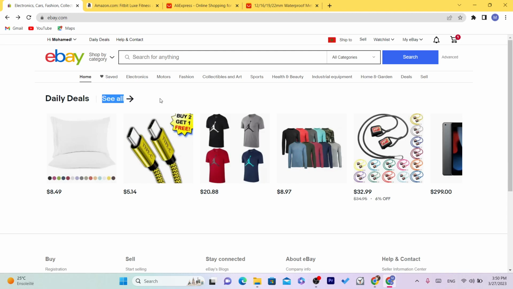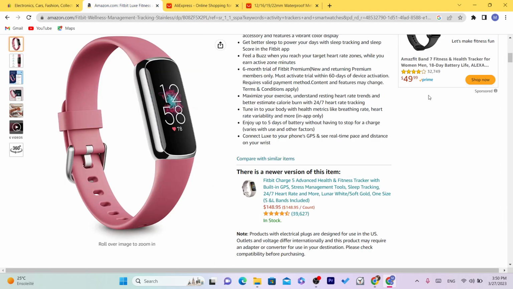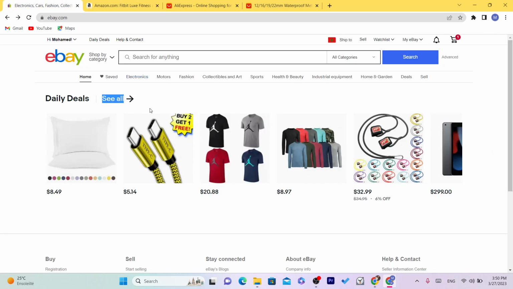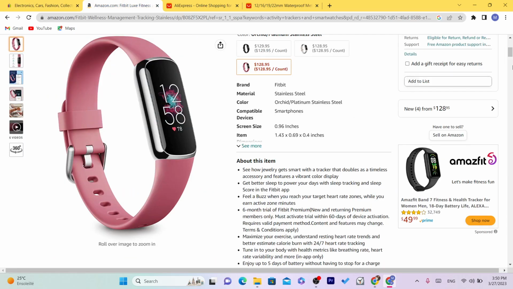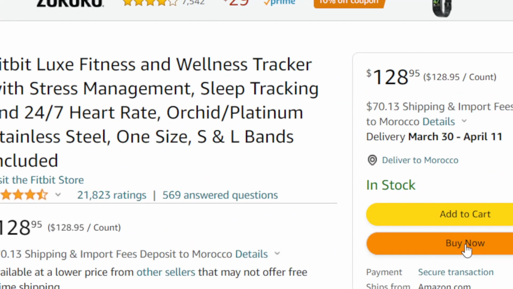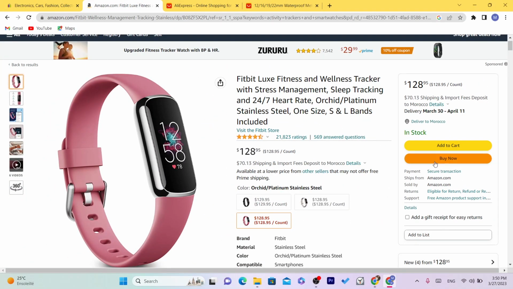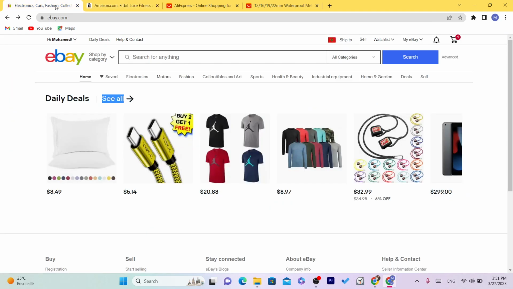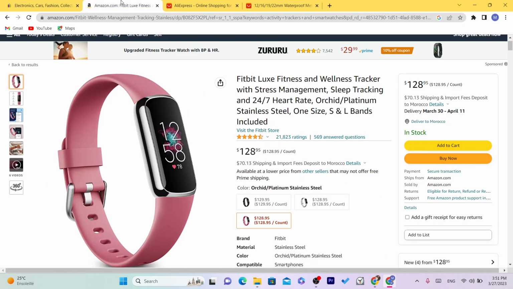If someone buys it from you, you first copy the address of the customer that has purchased the item from you. You then go to Amazon, or any e-commerce website, it could be Walmart or Lowe's or Home Depot, click on buy now and start buying the product. Instead of sending the product to yourself, instead of putting your address there, you put the address of the customer that has purchased the item from you on eBay. I hope it makes sense. If you don't understand, I will explain this in a better way.